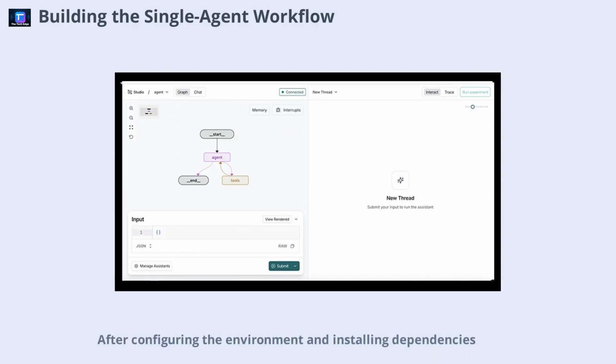After configuring the environment and installing dependencies, we launch the workflow in Langsmith Studio. Here we create an assistant using the Gemini model and provide a start message detailing our interests. The agent quickly processes the request, checks trending keywords, and summarizes the findings. While the results are prompt, they may lack depth or miss certain nuances, especially as complexity increases.